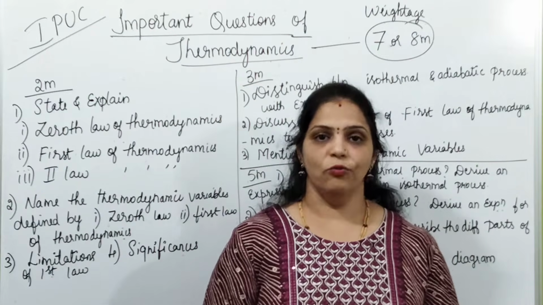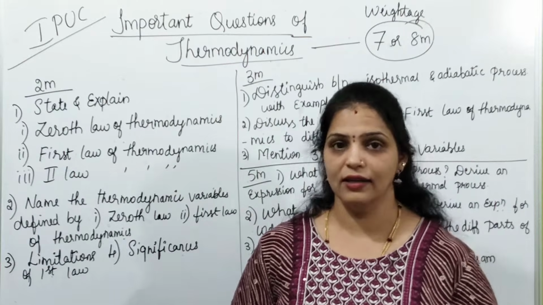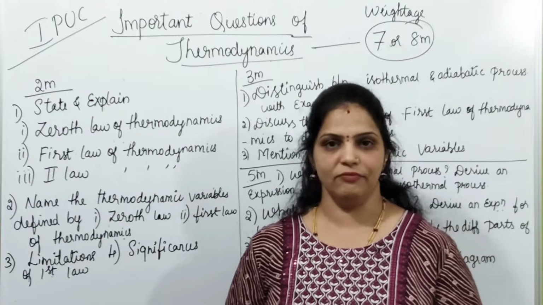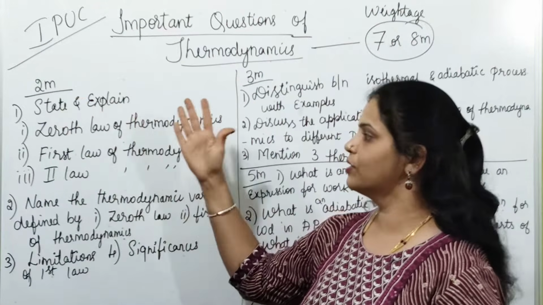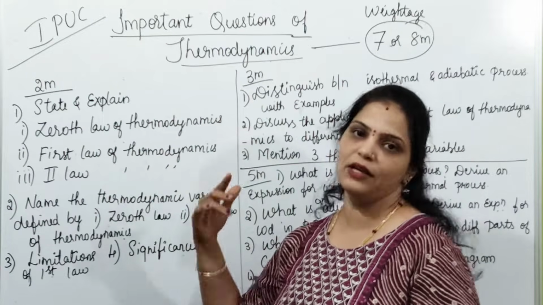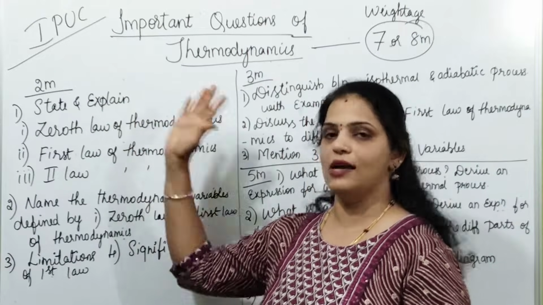And what does the area under the PV diagram give? The area under the PV diagram graph gives work done. So these are some questions you can expect. And for 2 marks, state and explain. There are 3 laws: zeroth law, first law of thermodynamics, and second law of thermodynamics. So state and explain of these is asked for 2 marks.